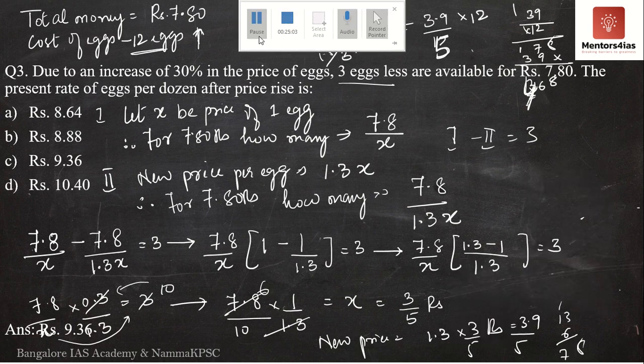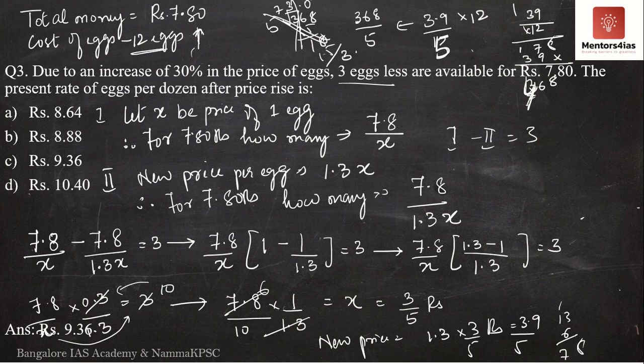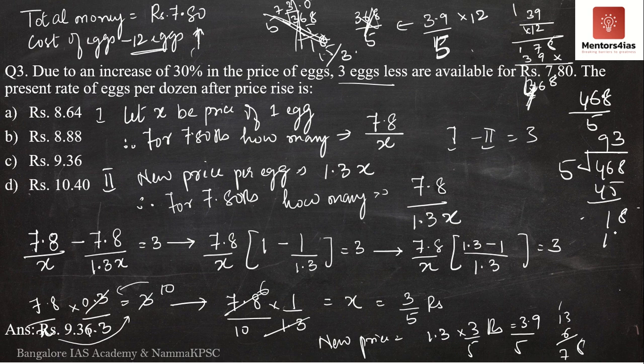Okay, so it is my mistake here. This is incorrect. It is not 368, it is 468 divided by 5, or 46.8, sorry, again see my mistake, 46.8 divided by 5. So I will now divide 46.8 divided by 5. So 5 nines are 45, 1 8, 5 threes are 15, I get 3, 5 sixes are 30. Therefore, it is 93.6. If I consider the decimal point over here, it has to be 9.36.